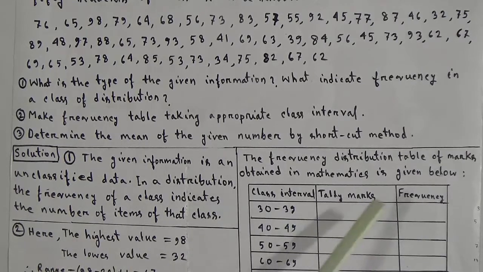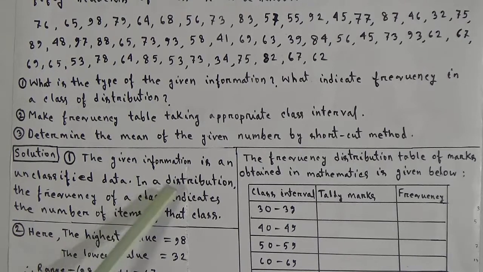We will mean by this pi that 5 elements exist in this class. So the answer will be, in a distribution the frequency of a class indicates the number of items of that class.